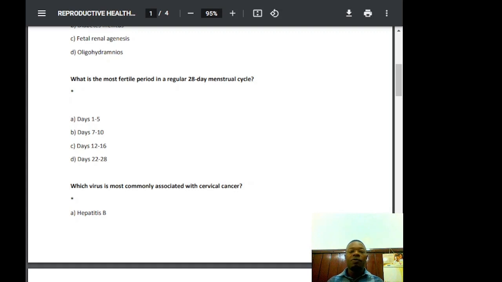So menstrual phase, I've said it is day 1 to 5. Follicular phase, day 1 to 13. Ovulatory phase is day 14. That is in the 28-day cycle. And luteal phase is day 15 to 28.